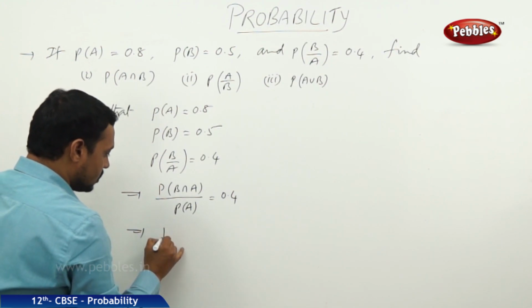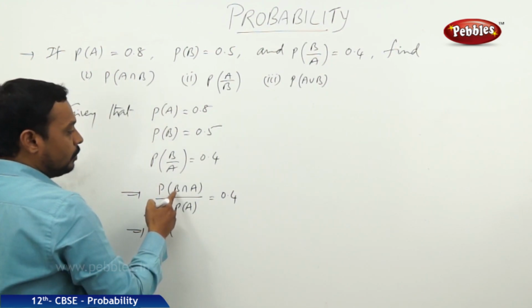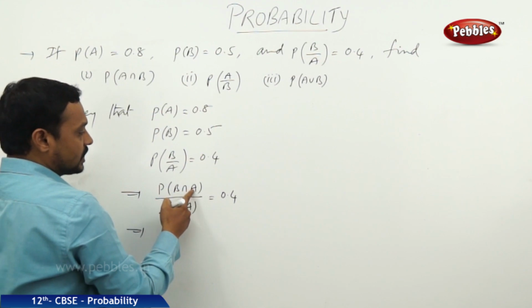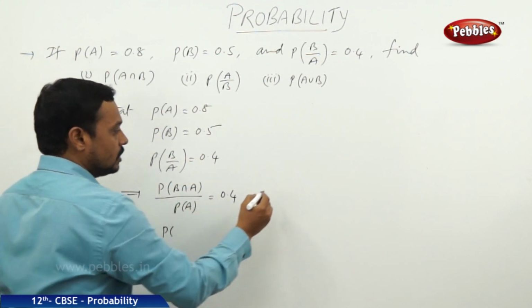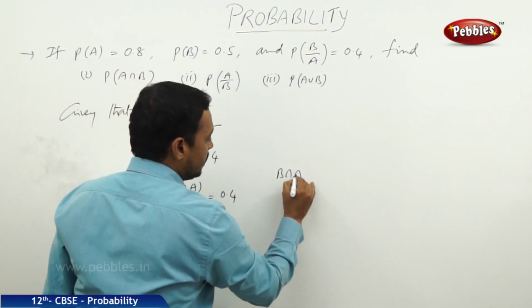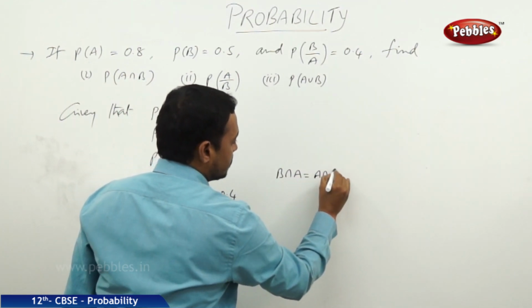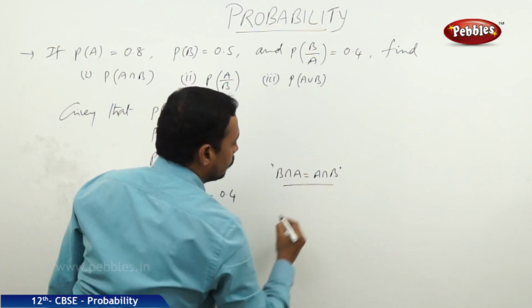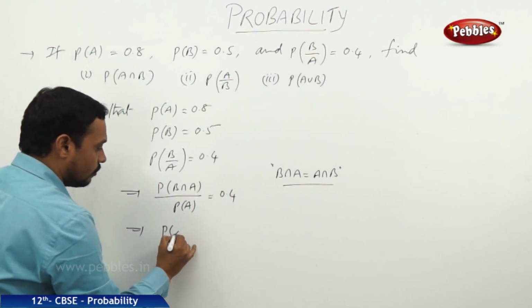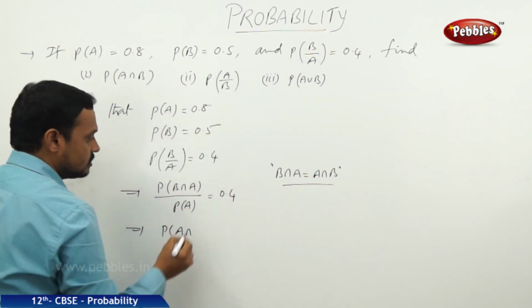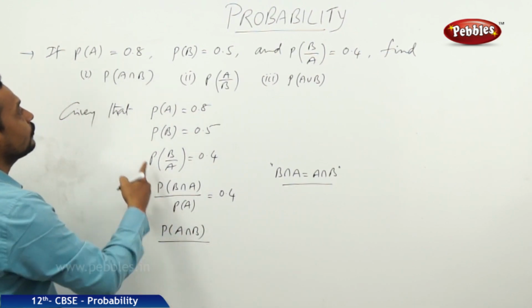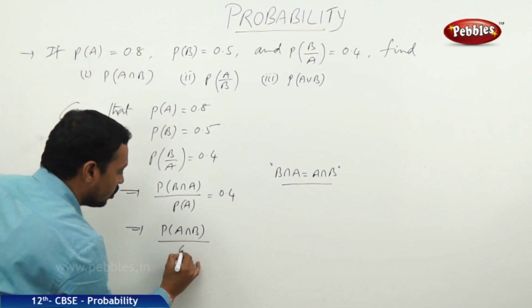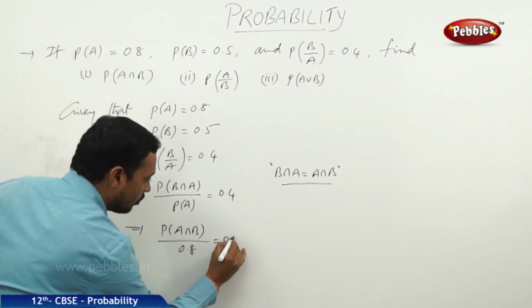But we know that probability of B intersection A is the same as probability of A intersection B, because B intersection A is always equal to A intersection B. That's why their probabilities are equal. Hence we can replace B intersection A by A intersection B, and P of A is already given as 0.8, equal to 0.4.